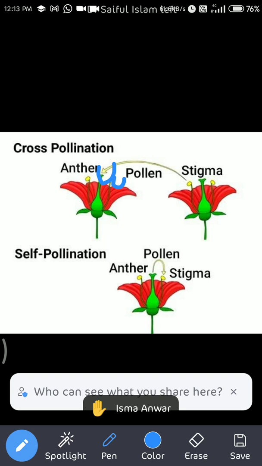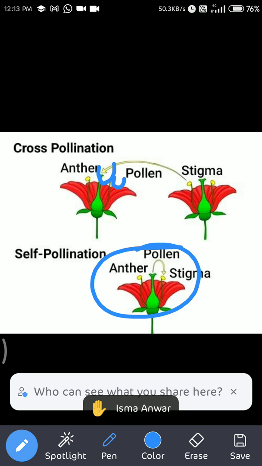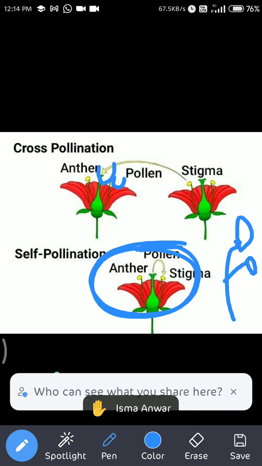Or sometimes the pollen grain from the anther of the same flower transfers to the same stigma. If this condition is there, then also it is self pollination. Suppose here is one flower, here another flower, and another flower on the same plant.